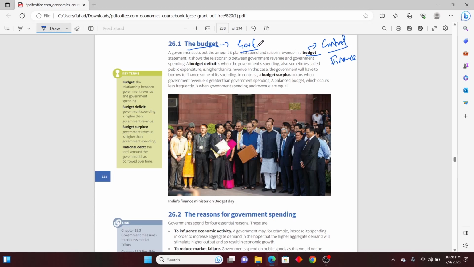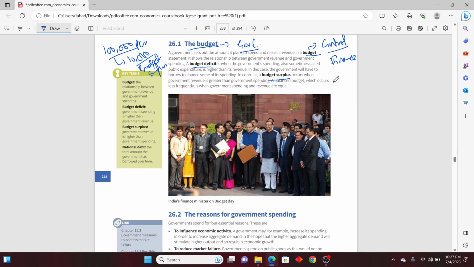In this budget, we have either a budget deficit or a budget surplus. Let's suppose you are planning some expenses from 1 lakh PKR, and you are able to fulfill all the expenses and you have saved, let's suppose, 10,000 out of this 1 lakh. Then you are in a position where you can say we have a budget surplus.